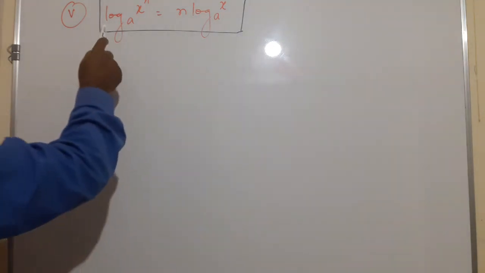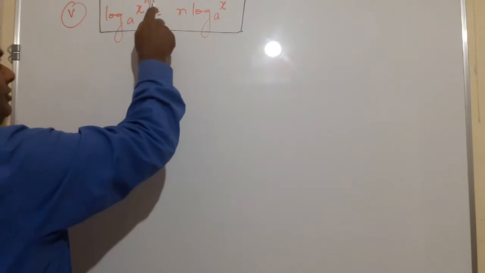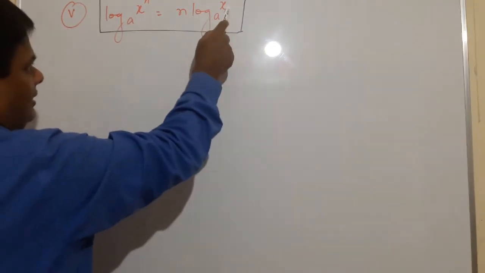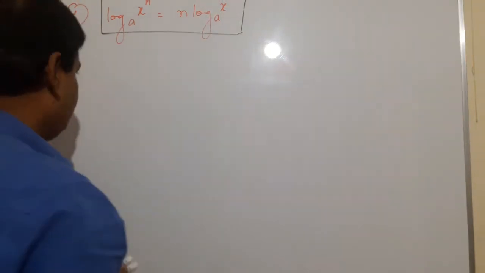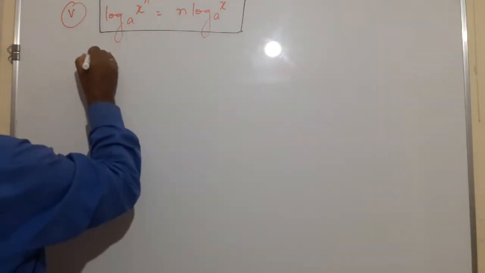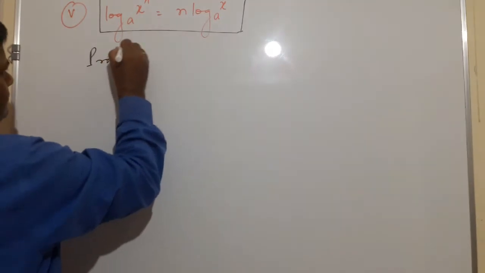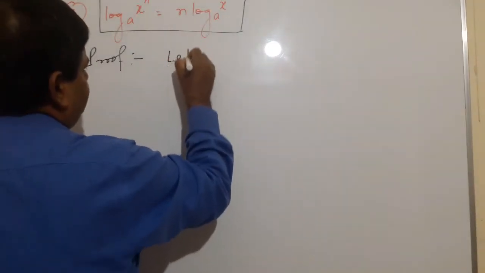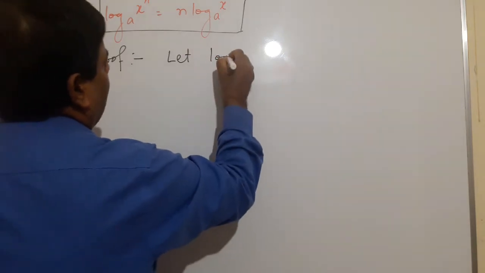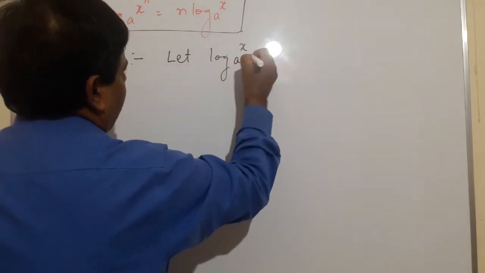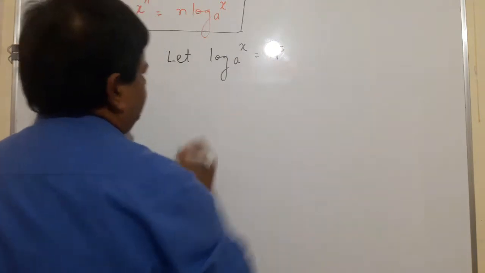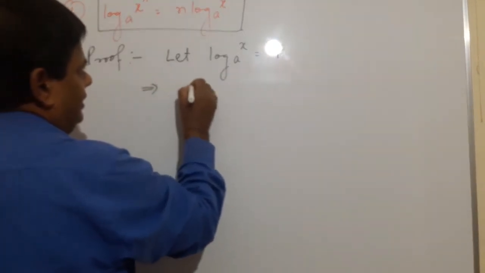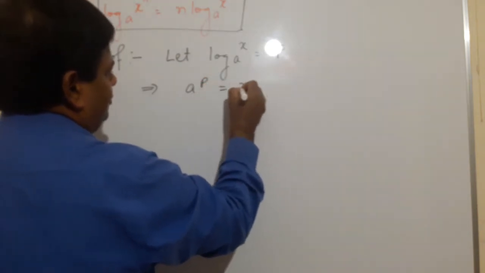Here we have to prove that log x raised to the power n to the base a equals n log x to the base a. So see here, proof. Let log x to the base a equal p. So according to the definition of log, a raised to the power p is equal to x.